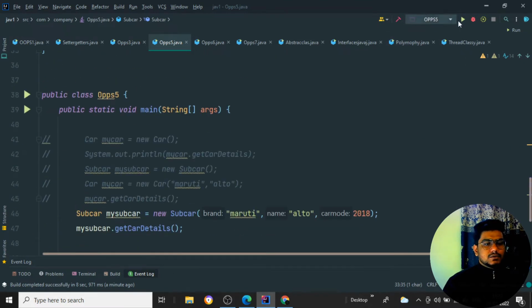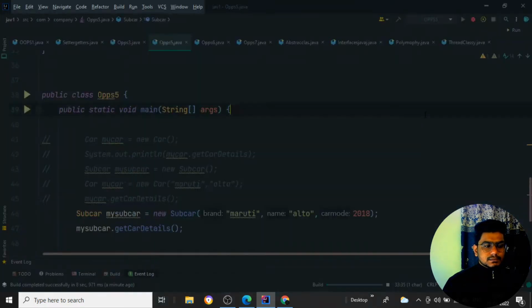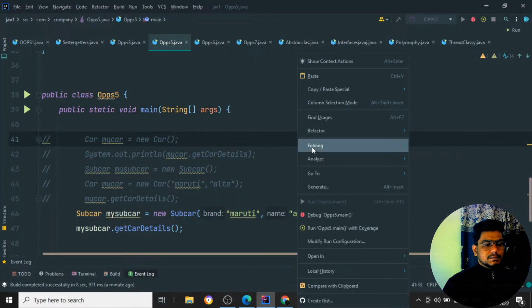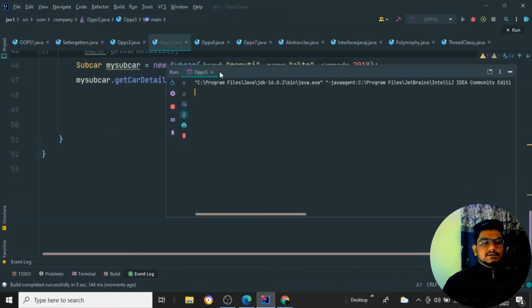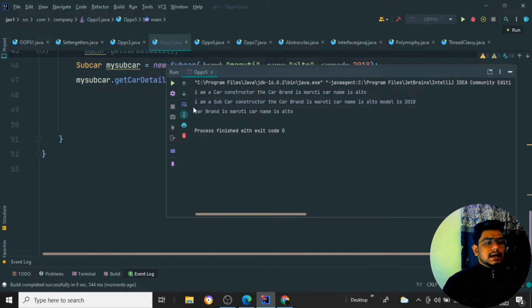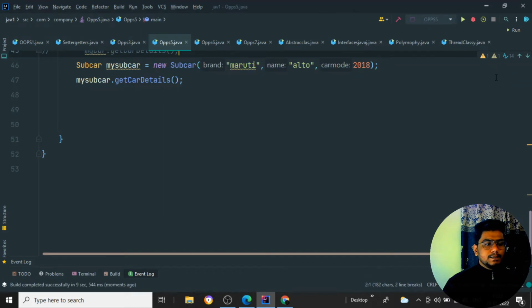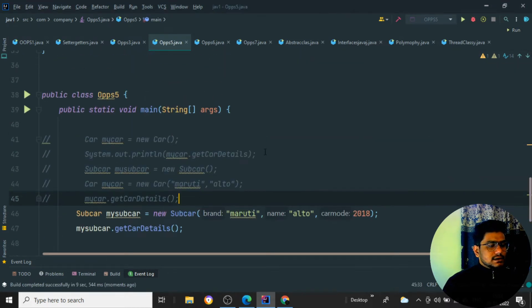If I save this program and run it, you will be able to see the car name. It is just running. Okay, so it will print the brand name and the rest. See, it is just printing these lines of code. I'll tell you how things are working right now. So I'll run once again.